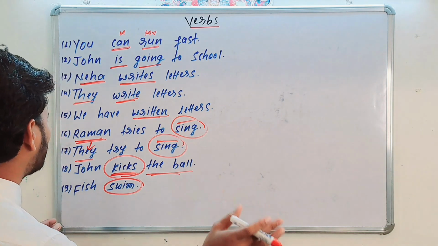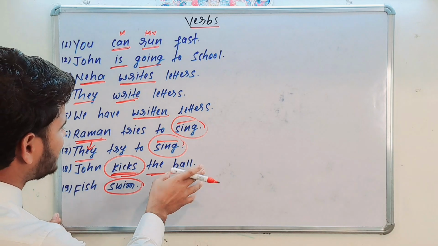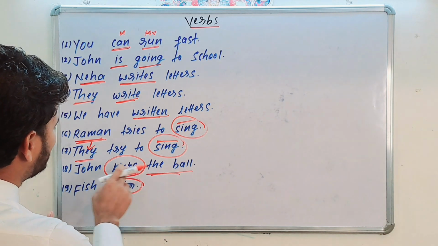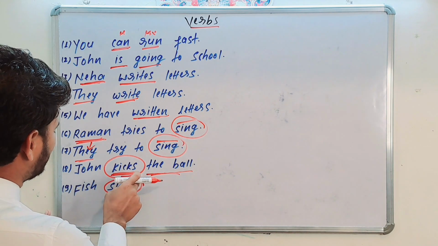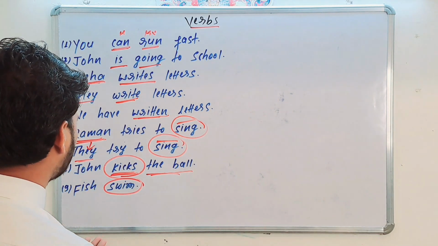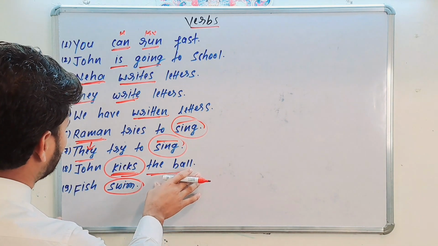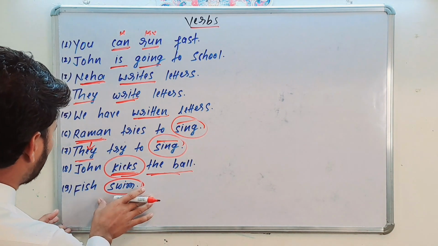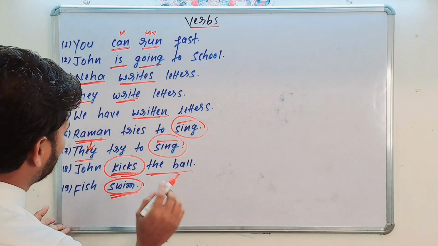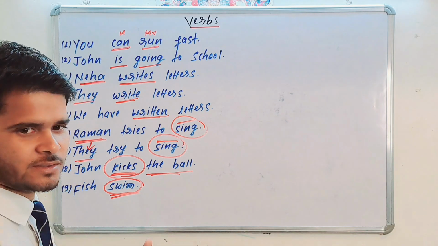Keep in mind. And next one, here, see, John kicks the ball. John kicks what? The ball. This is your object. And here, this is a transitive verb, kicks. Keep in mind, kick is a transitive verb which always takes a direct object to make sense. And the second and last one, fish swim. Swim is an intransitive verb which does not need any direct object to make sense.